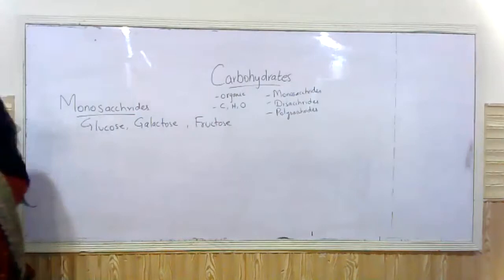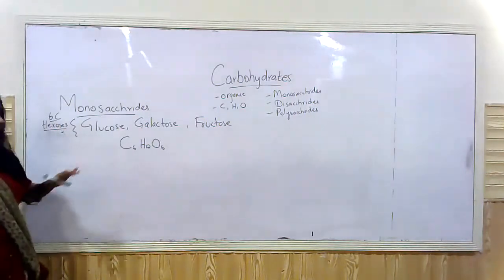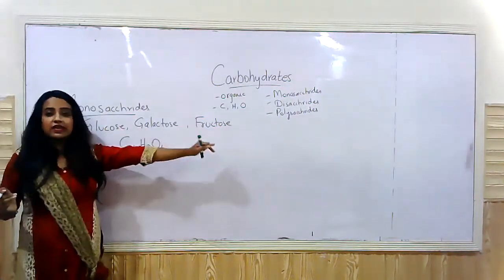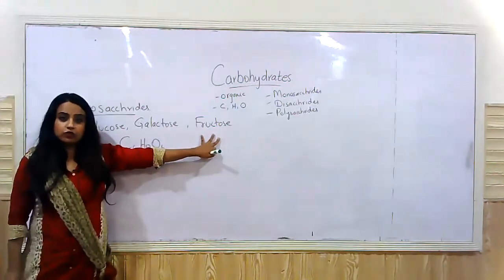This is a hexose sugar, this is a hexose sugar, this is a hexose sugar, right? They all have how many carbons in them? 6 carbons. Hence, all of them are termed as hexoses. There are more hexoses as well, but we'll be studying 3 hexoses, right? Glucose, galactose, and fructose.